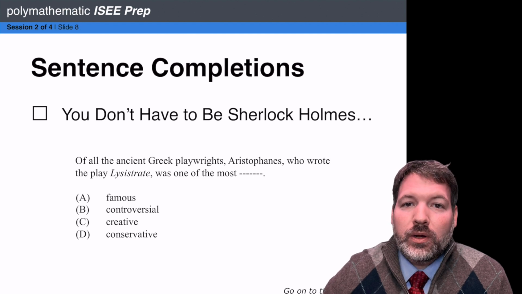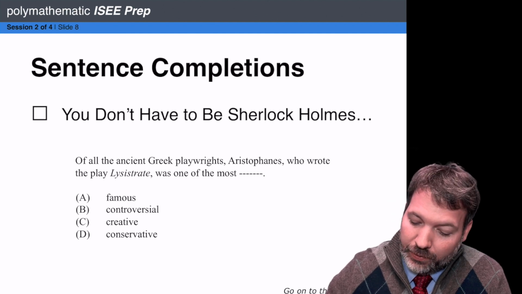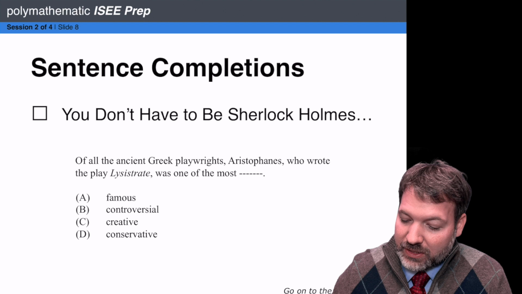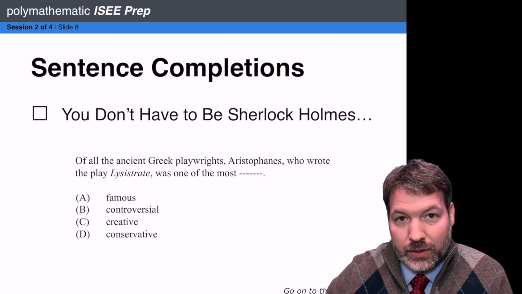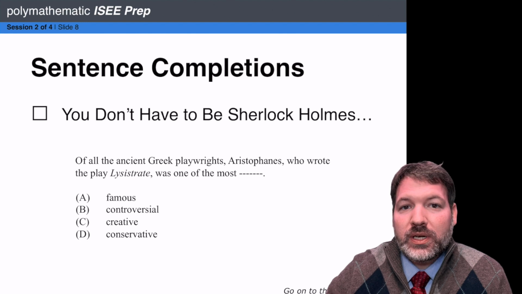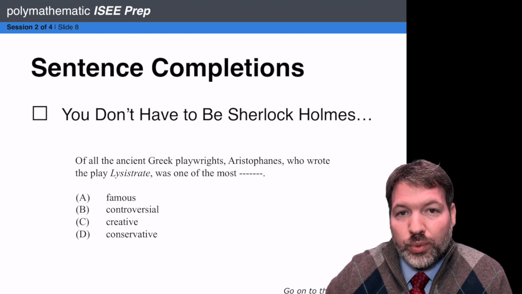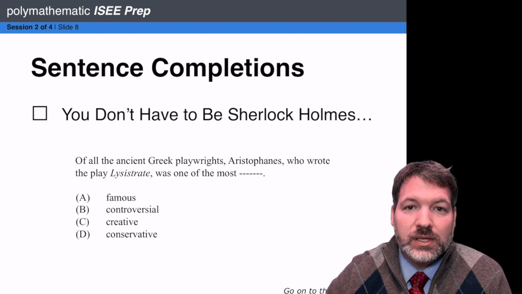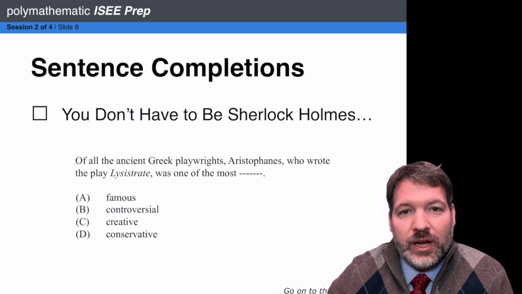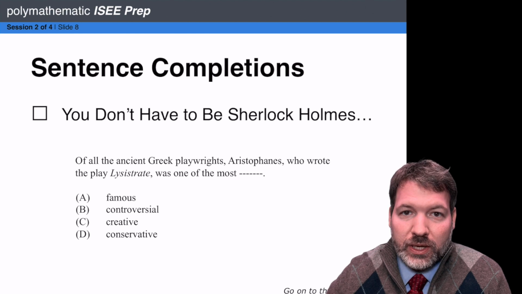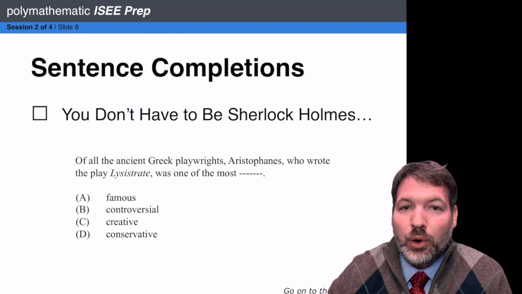What do I mean by that? Well, consider a sentence like the following. Of all the ancient Greek playwrights, Aristophanes, who wrote the play Lysistrata, was one of the most blank. The typical student approach is going to be to read this sentence and then to read in each of the four answer choices, looking for which one sounds like it fits in the blank. The problem is that the psychometricians know students do this, and so I promise you they have found multiple words that sound as if they could fit in the blank.